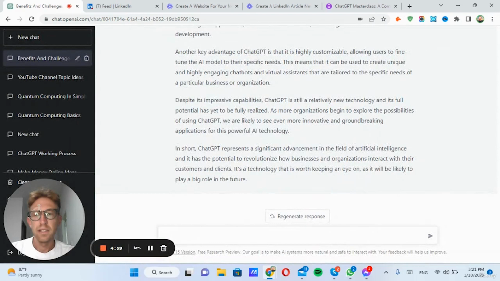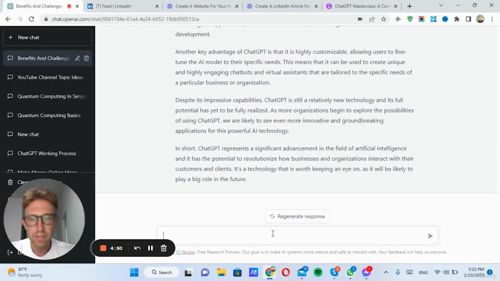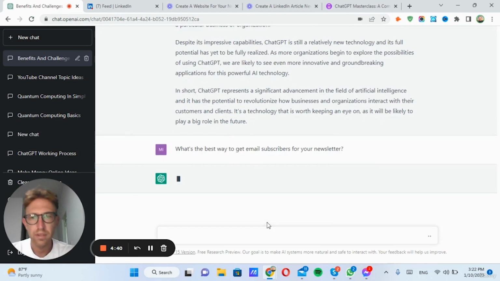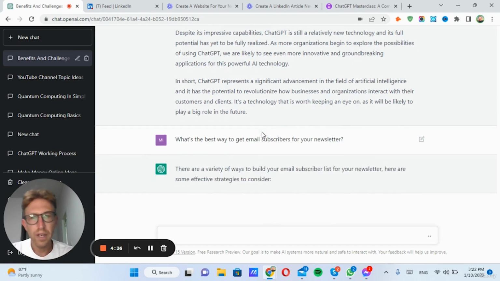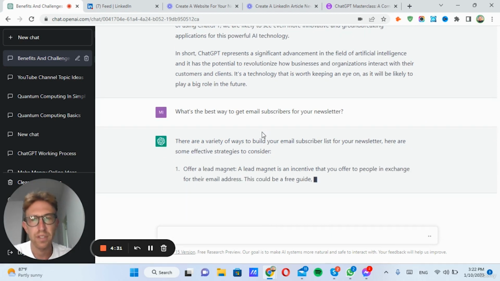Okay, so once you've created your website with a newsletter, the question is, how do you actually start getting subscribers into the newsletter? So let's simply ask ChatGPT, what's the best way to get email subscribers for your newsletter? See what it says. There are a variety of ways to build your email subscriber list for your newsletter. Here are some effective strategies to consider.